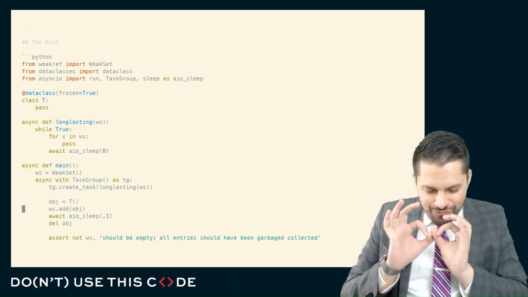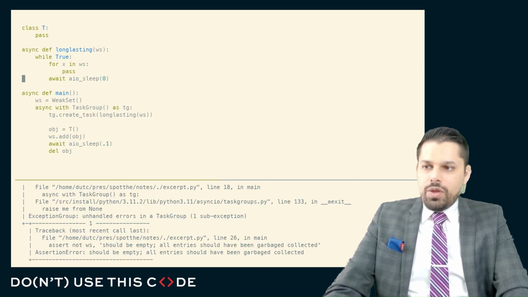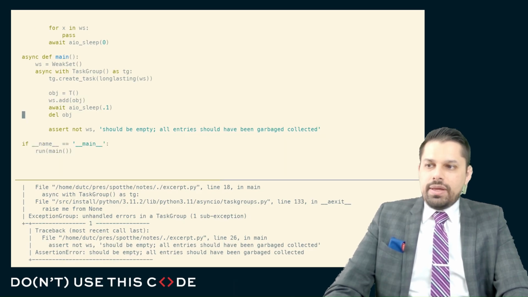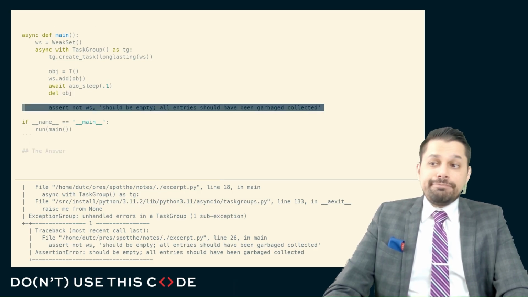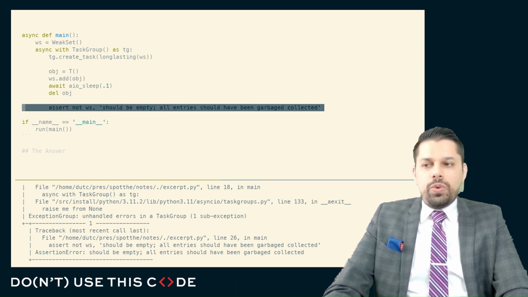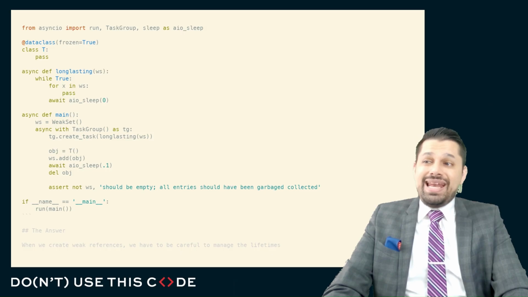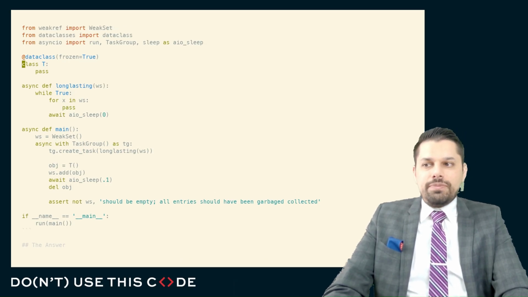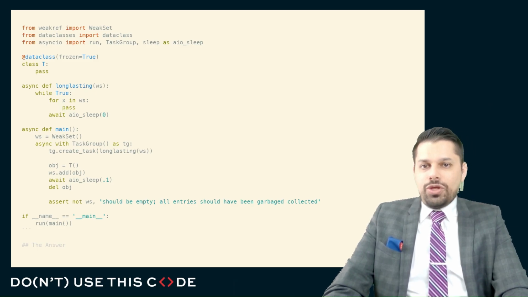Well, here's a very small example of the bug itself. In this example, what we'd expect is we add some object to this weak set, we remove the object out of scope. So we delete this object, and at this point in time, we expect the weak set to be empty. But the weak set is not empty. Here you see an opposite case of the bug that we had. The weak set actually has an extra element. Can you spot the bug here? And does this give you a hint for the original bug?